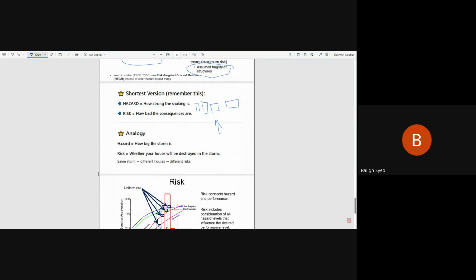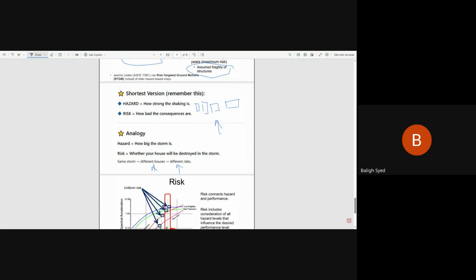Simple. Same storm, pay attention, same storm, different houses, different risk. See this? That's why these are all different values in the code, right? You see the importance factor is different for different occupancies. You see the resistance reduction factor R, which is called the response modification in the code, has different values: 8, 5, 6, 3, 2. See, this is amazing. Why is the code telling us this? Because the code is more concerned with the controlled collapse of your structure. Now it makes sense.